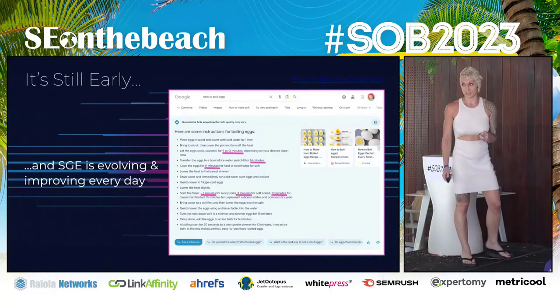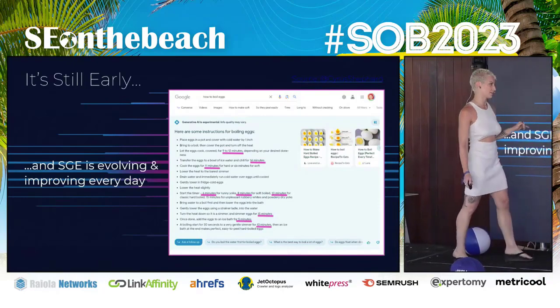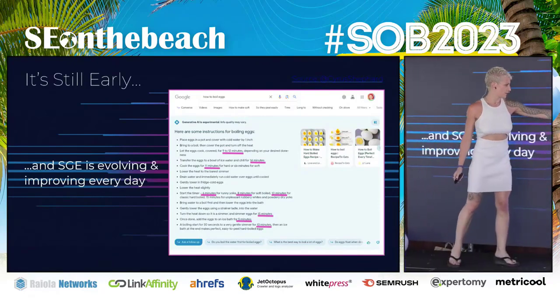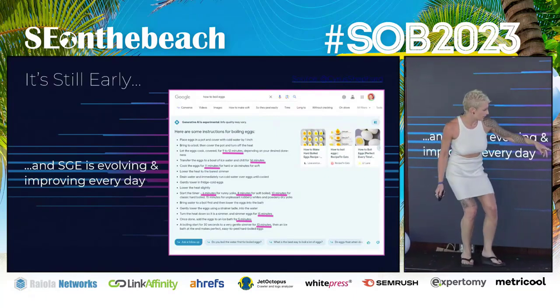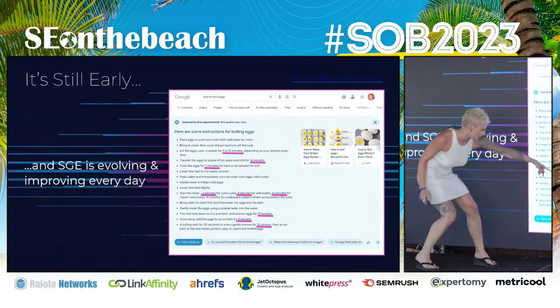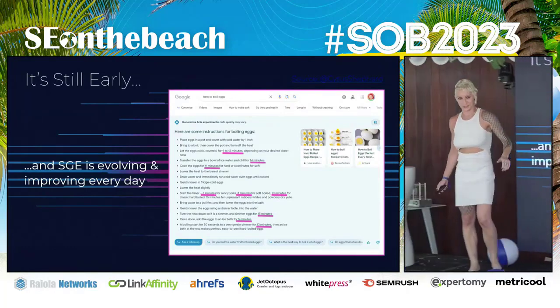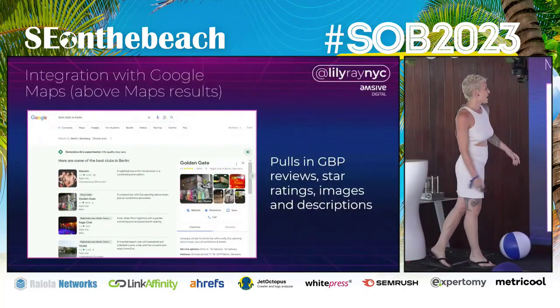So this was from Cyrus Shepard on Twitter. He said, how to boil eggs. This is hilarious. It goes, let the eggs cook for 9 to 12 minutes. Then let the eggs cook for 14 minutes. Then let the eggs cook for 11 minutes, and then 6, 8, 9, 10 minutes, then 15, then 5, then 13. So you've cooked your eggs for like 45 minutes. I don't know if that's gonna come out very well.